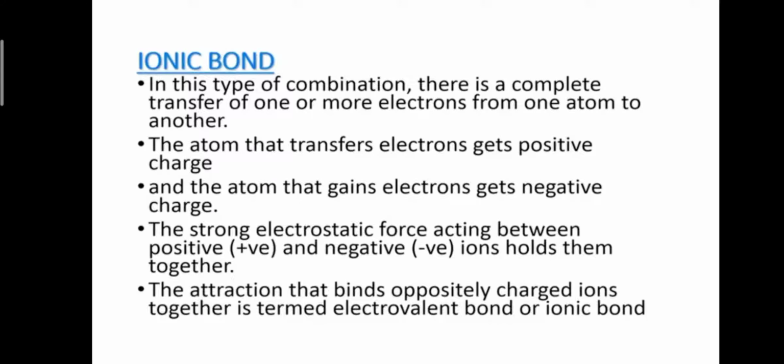Now, ionic bond. In this type of combination, there is a complete transfer of one or more electrons from one atom to another. The atom that transfers electrons gets a positive charge, and the atom that gains electrons gets a negative charge. The strong electrostatic force acting between positive and negative ions holds them together. The attraction that binds oppositely charged ions together is termed electrovalent bond or ionic bond.